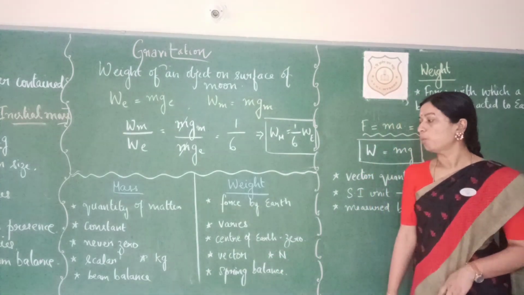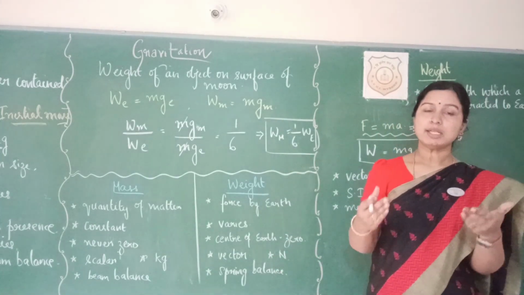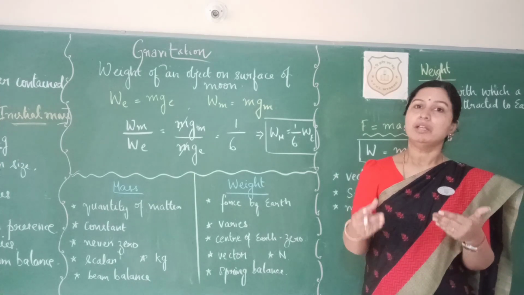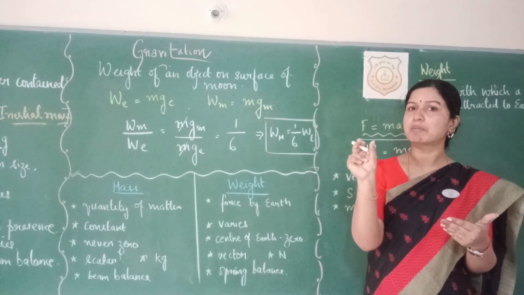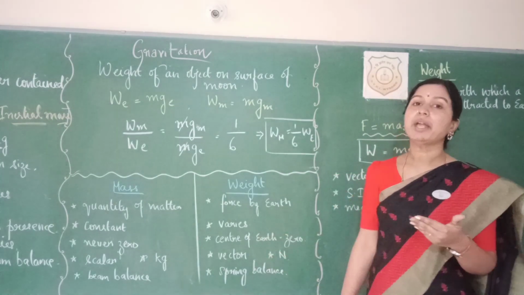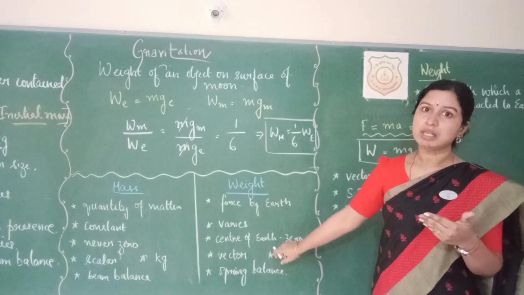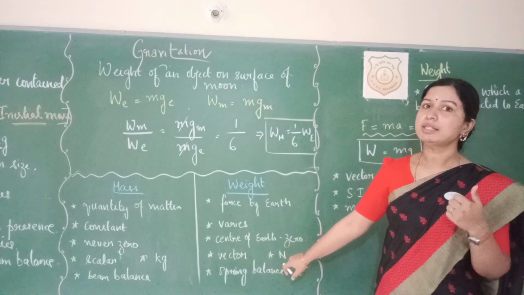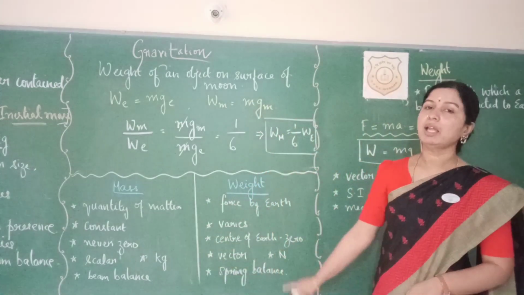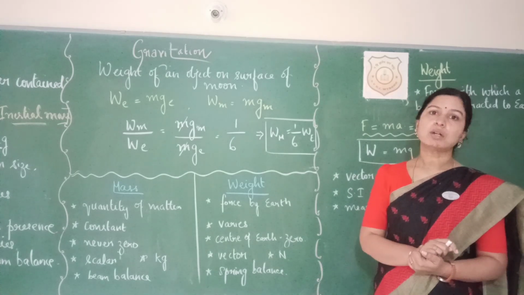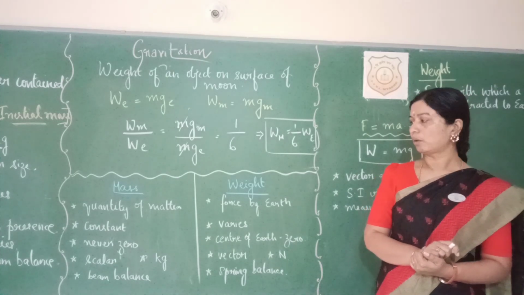But if you see weight, when you calculate it at the center of the earth, we know that the r value, or the distance value, becomes 0. So the weight of the object also becomes 0 when taken at the center of the earth. Mass is a scalar quantity and weight depends on direction, so it's a vector quantity.